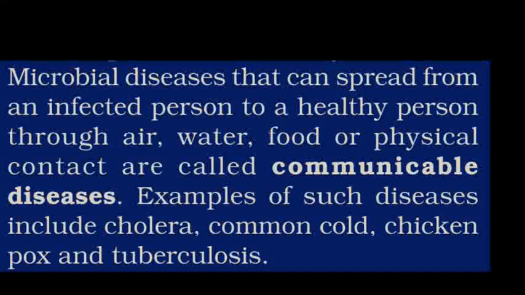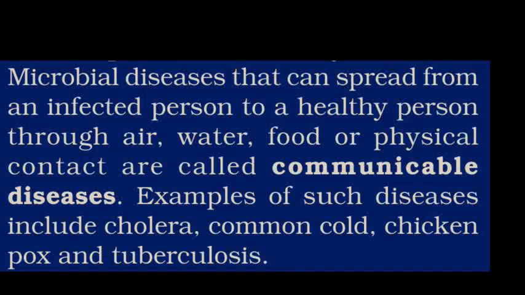Now these are the diseases that can spread because microorganisms are present everywhere. As we have seen in the previous part of the chapter, the microorganisms are present right from the iciest place, the coldest place, to the hottest place. They don't spare any habitat.